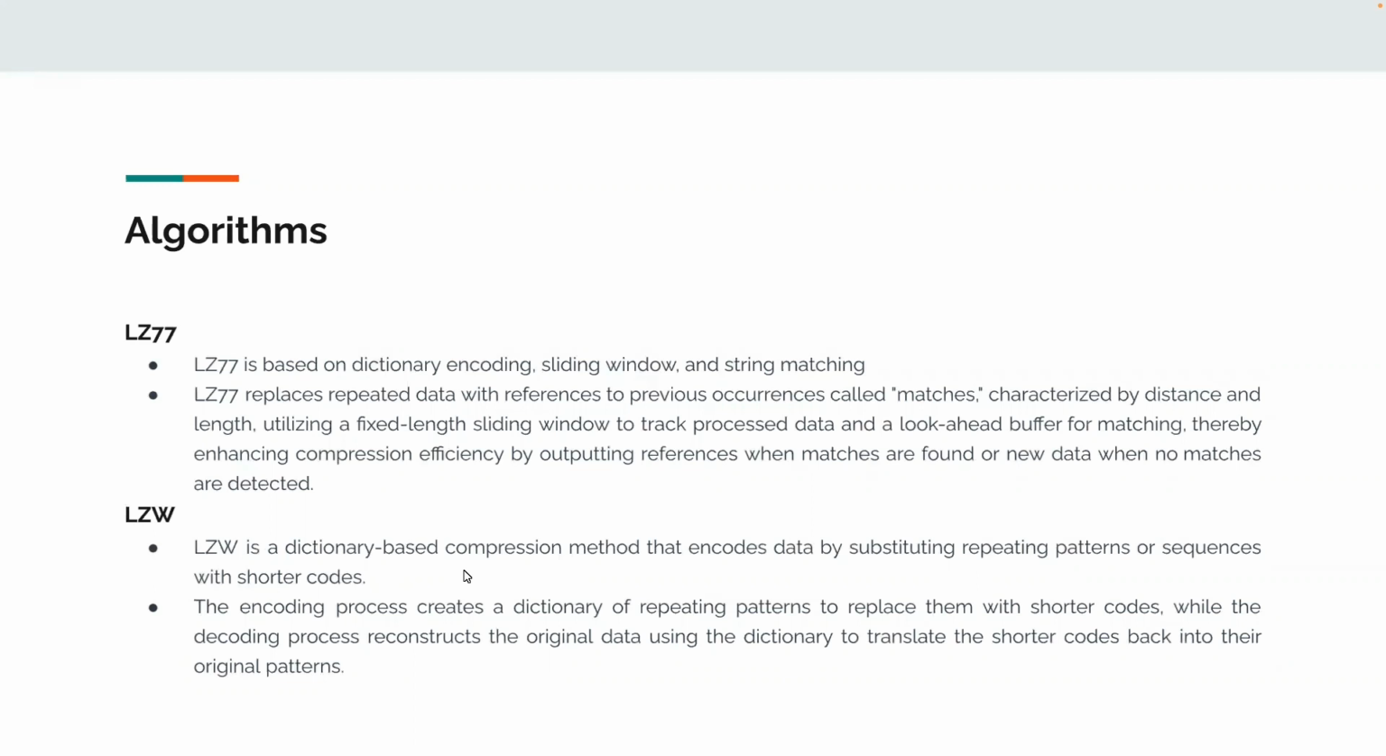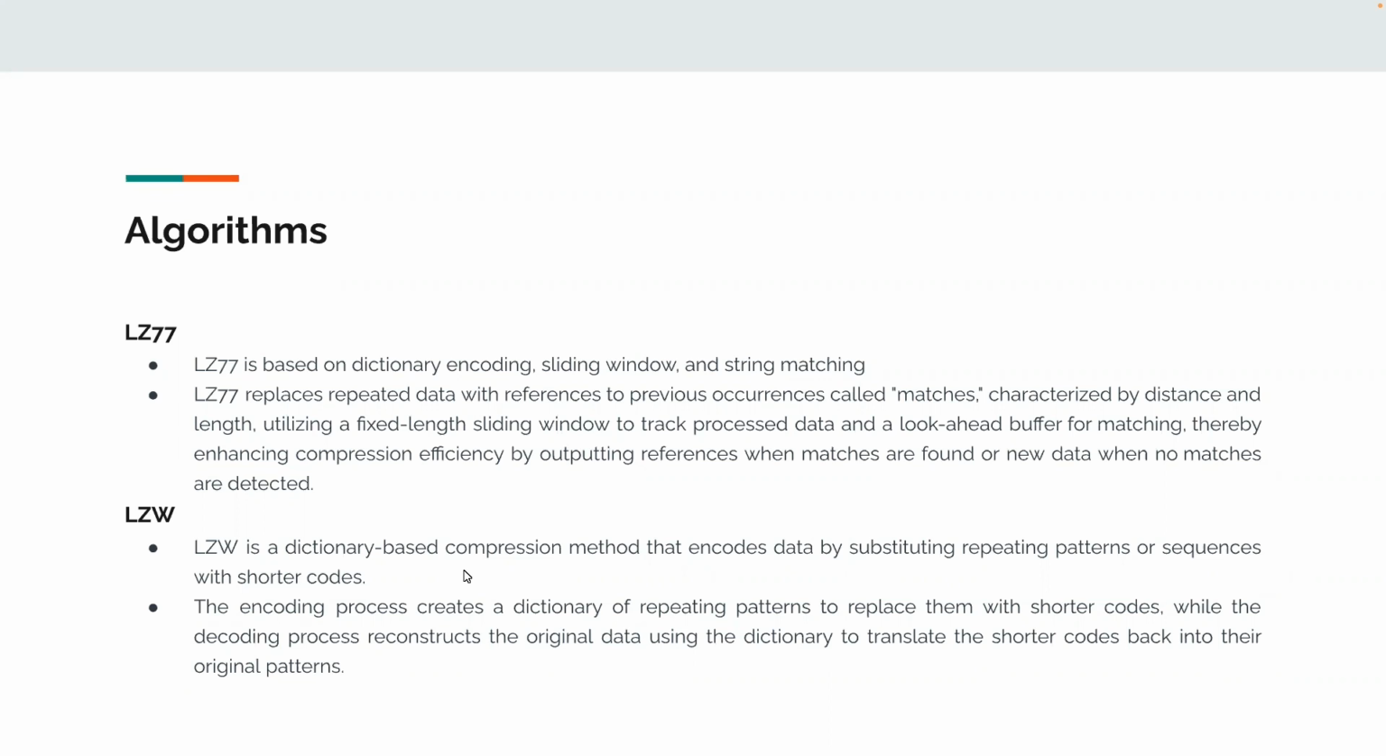LZ77 is based on dictionary encoding, sliding window, and string matching. It works by replacing repeated data with references to prior occurrences or matches, using a sliding window to track processed data and a look-ahead buffer for matching. The algorithm outputs references when a match is found, new data when matches are not found, and adjusts the sliding window accordingly.